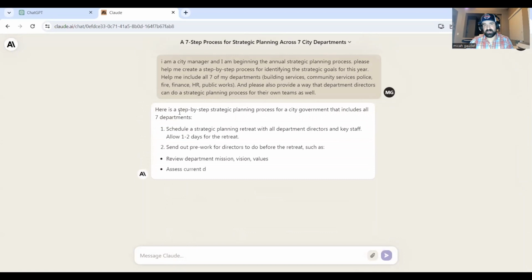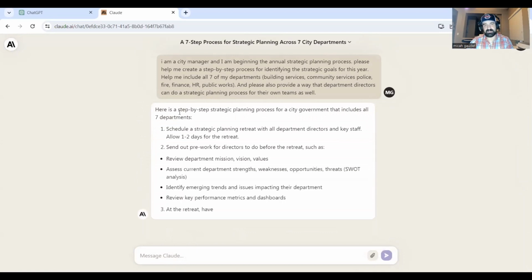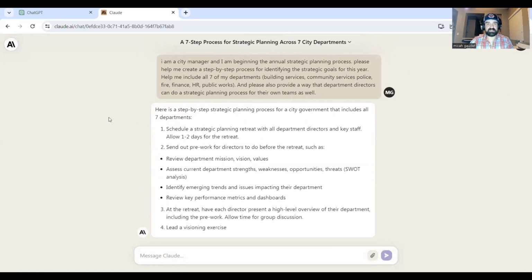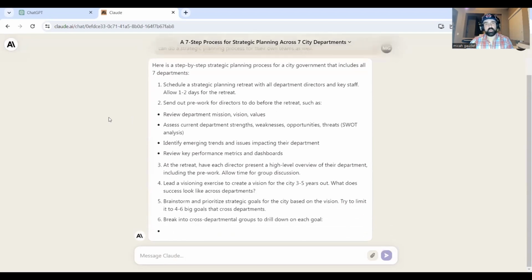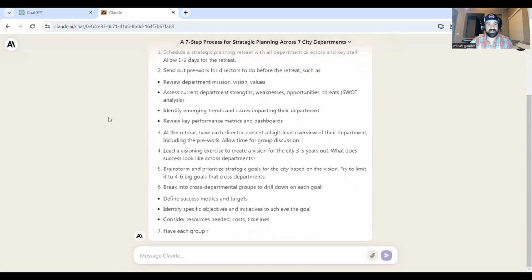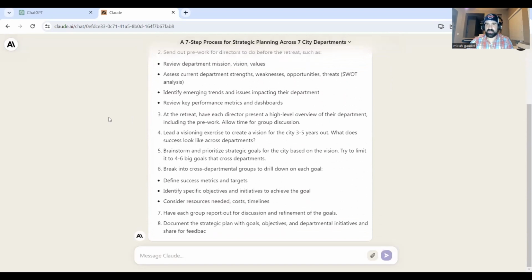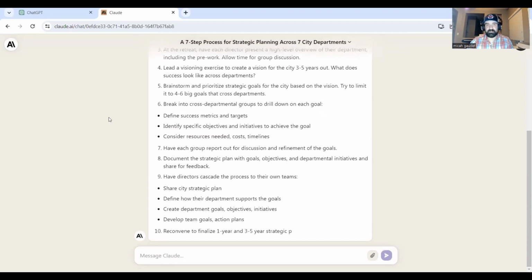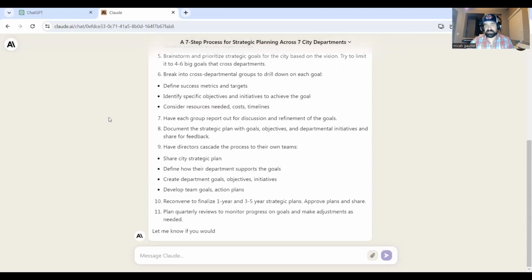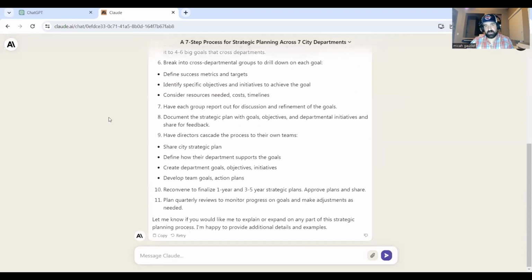Like I said in the previous video, I like using Claude for writing things. I often use this if I have a series of notes that I want to combine together, maybe into a white paper or into a memo. It's really helpful for that. So let's look and see how they're going to do this for us for this example of being a city manager, identifying a step-by-step process and also tailoring it specifically to each individual team.